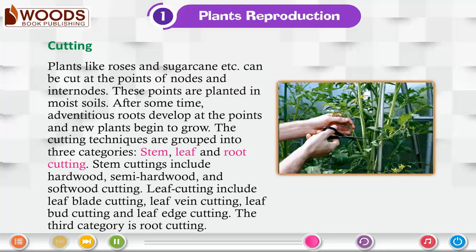The cutting techniques are grouped into three categories: stem, leaf and root cutting. Stem cuttings include hardwood, semi-hardwood and softwood cutting. Leaf cutting include leaf blade cutting, leaf vein cutting, leaf bud cutting and leaf edge cutting. The third category is root cutting.